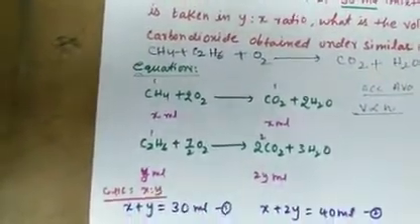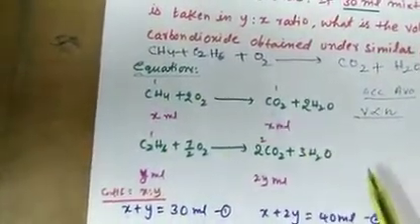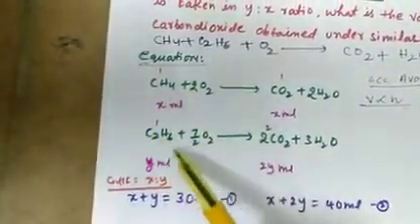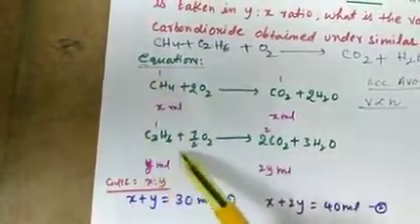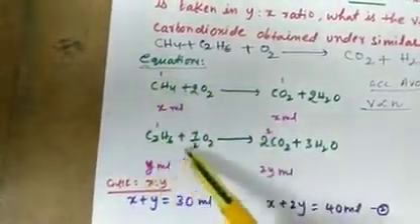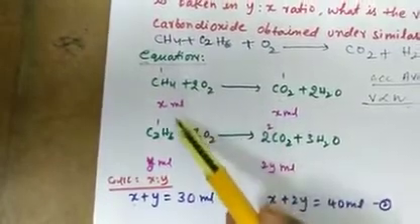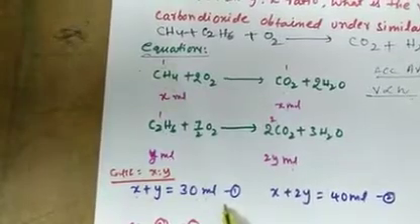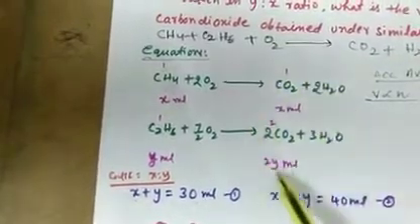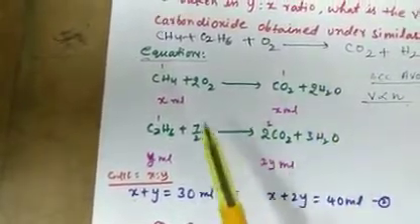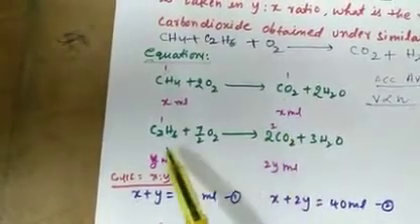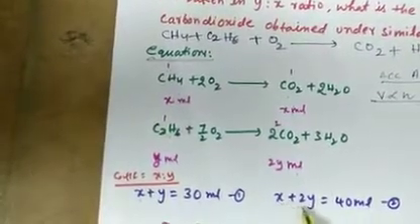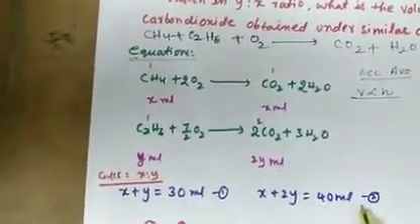Now, according to the equations, the X to Y ratio. First, what is given in the problem? The mixture of methane and ethane combined has a volume of 30 ml. So X plus Y is equal to 30. Then how much CO2 is produced from these two equations? In the first equation X ml, in the second equation 2Y ml. So X plus 2Y equals 40 ml. This is equation 2.